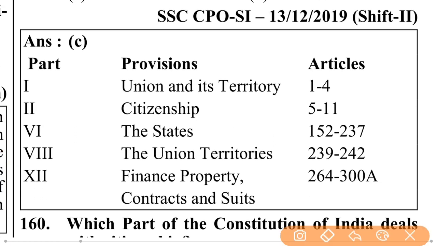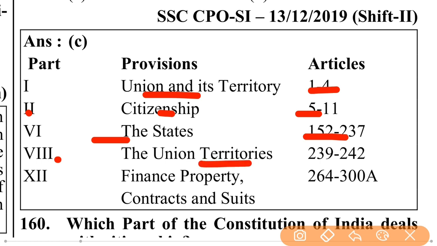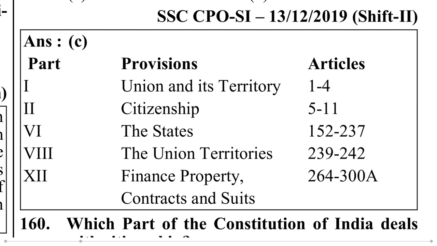So here are all the parts of the Indian Constitution. Part 1, Union and its territories, Article 1 to 4. Part 2, citizenship, Article 5 to 11. Part 6, the states, Article 152 to 237. Part 8, the Union territories, 239 to 242. Part 12, finances, property, contracts and suits, 264 to 300A.